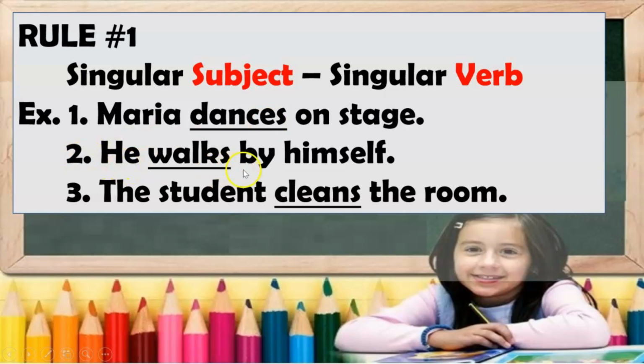Next, he walks by himself. He is just a single male person, so it takes walks. So there is agreement between the subject and the verb. Then number 3, the student cleans the room. Student is only one student, so it should have to be cleans.